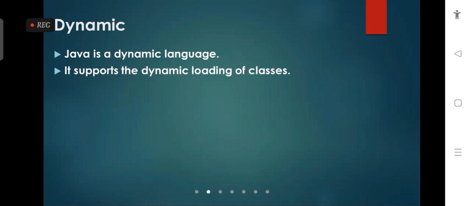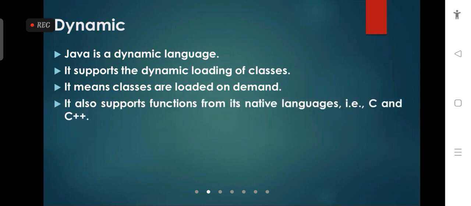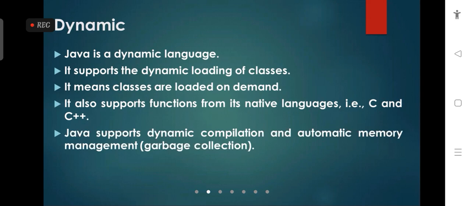Another important feature of Java is that it is dynamic. Java is a dynamic language and it supports dynamic loading of classes. It means classes are loaded on demand, and it also supports the functions of native languages, that is C and C++. Java supports dynamic compilation and automatic memory management, which is called garbage collection.